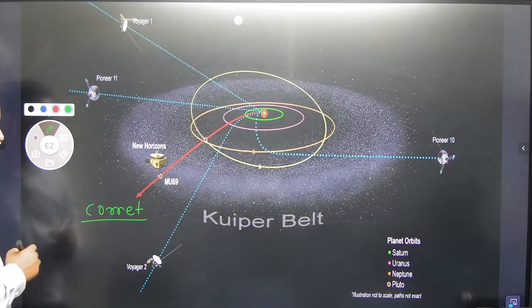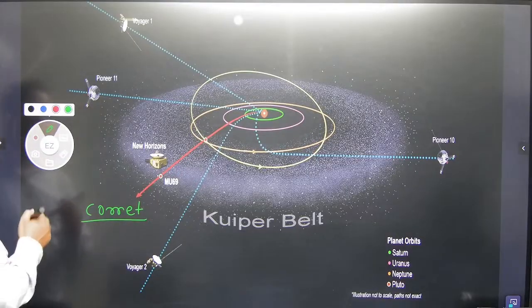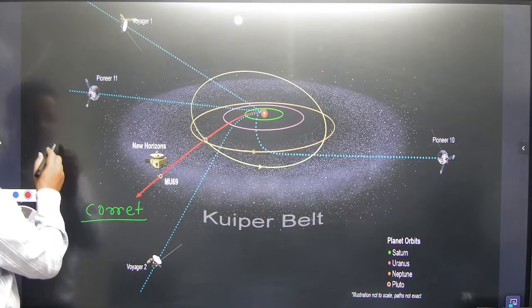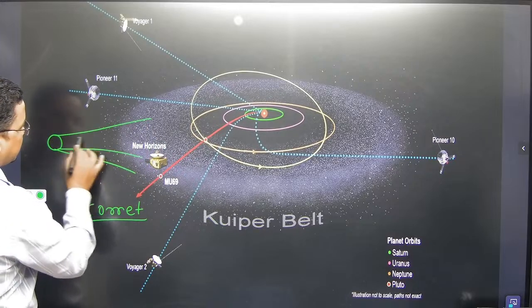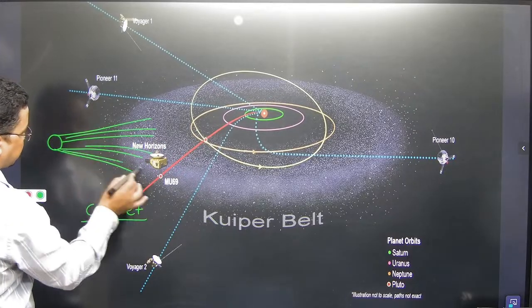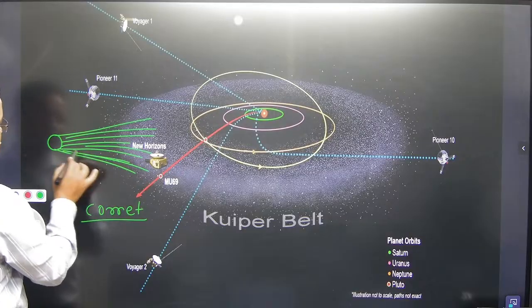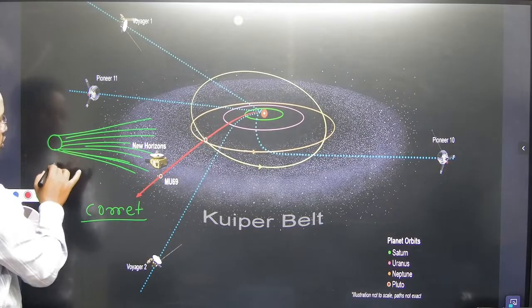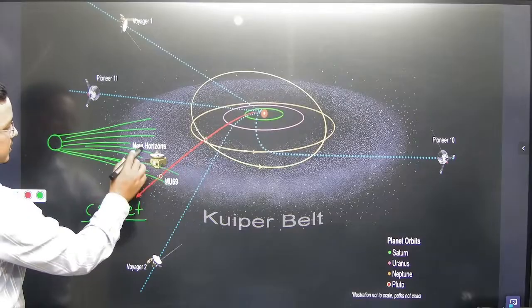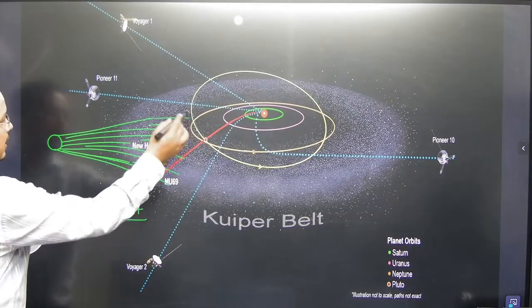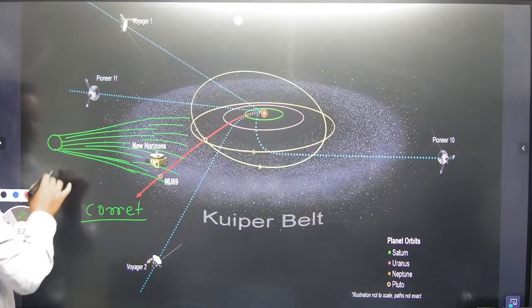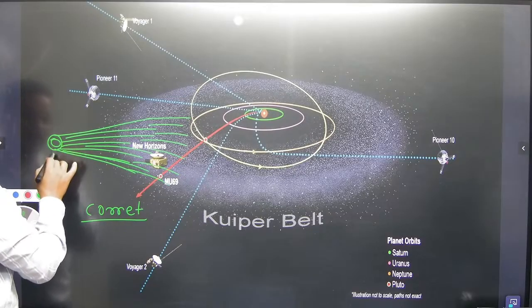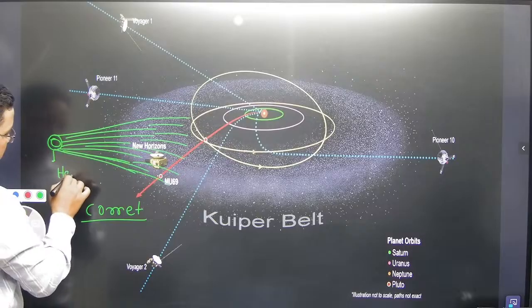Now what would be the shape of a comet? A comet has a shape like this. It will have a head and a tail. This is how a comet looks. This is the head of the comet and this is the tail. That is why it is called Lanjatara.